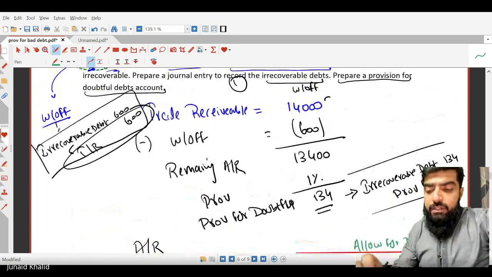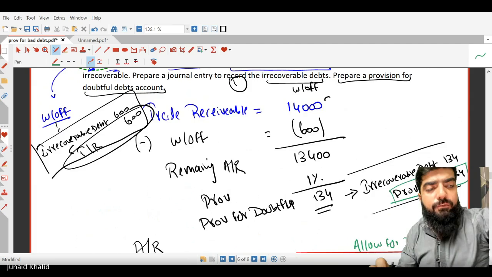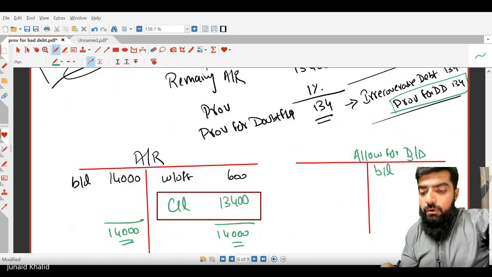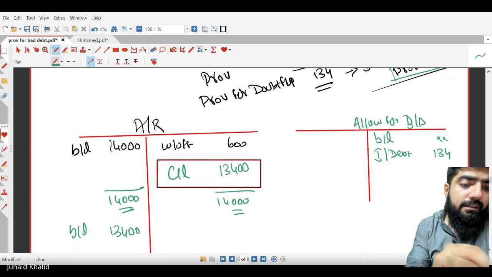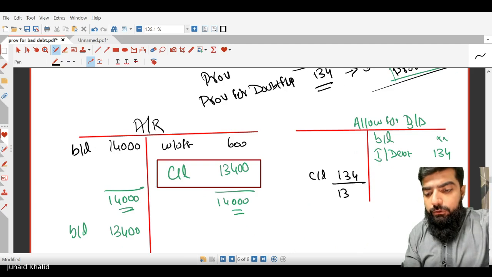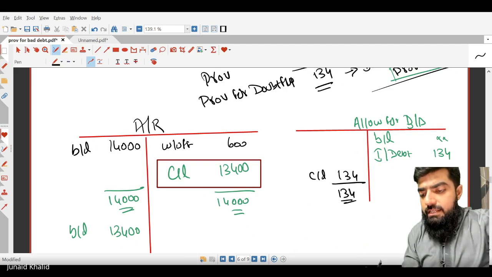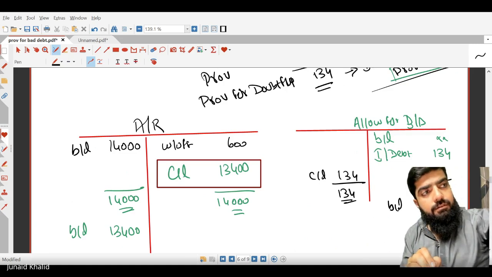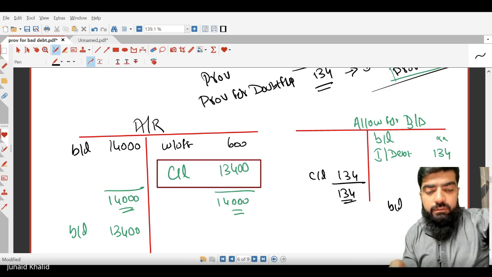Now, we have made an accounting entry in which the provision for bad debt is credited by 134. What will be the closing balance for it? It would be 134 only. So we close the ledger at 134, 134. Since there is a closing balance, in the next accounting period this is going to be the balance brought down.